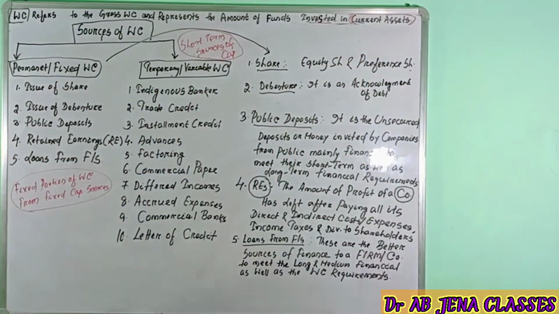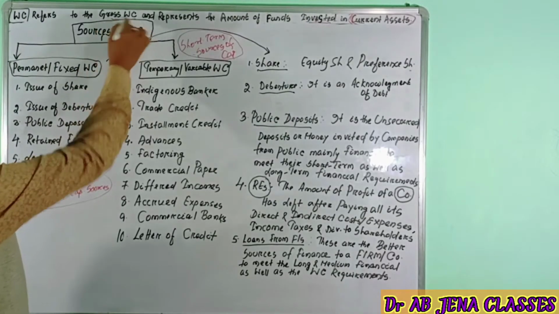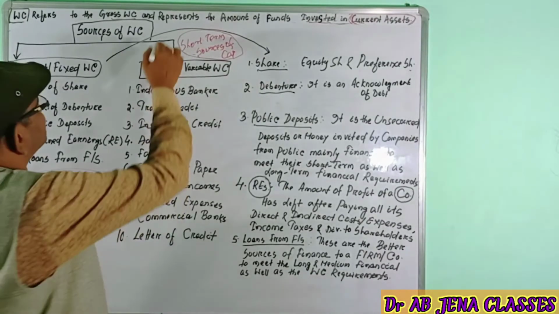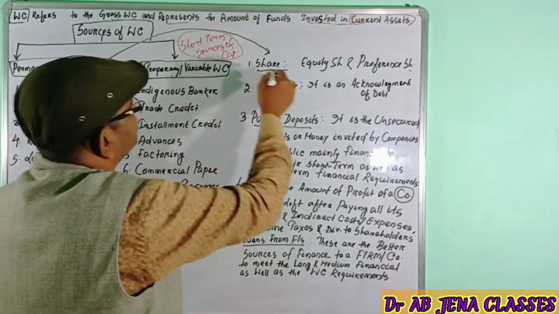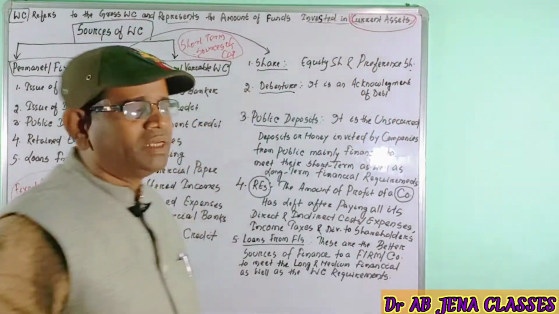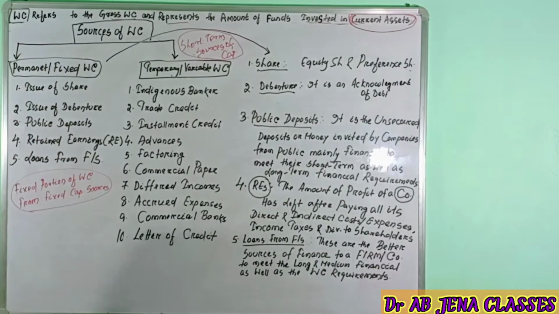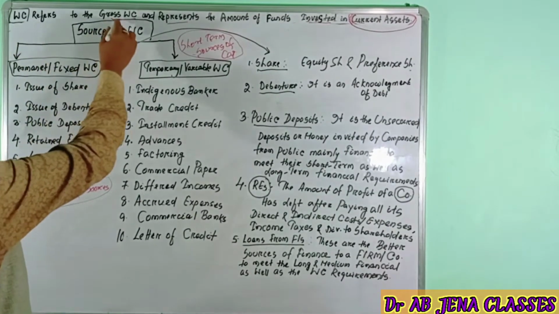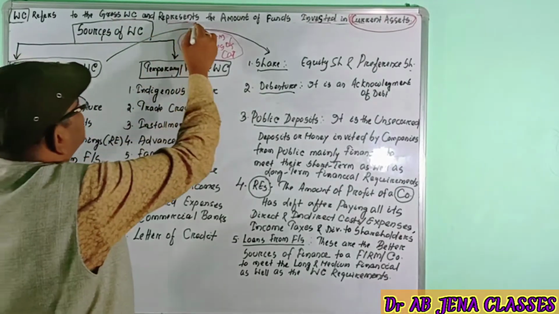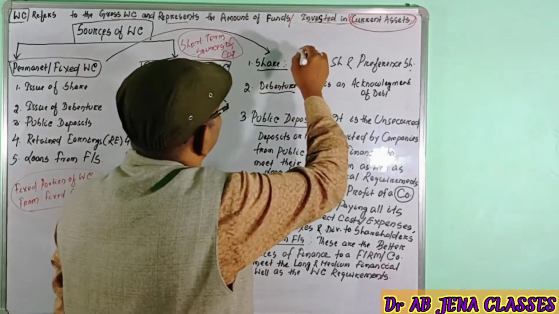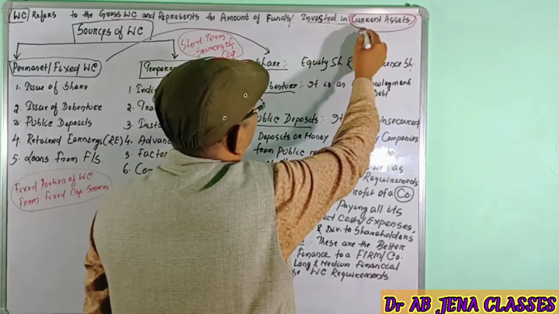What is the meaning of working capital? Working capital refers to the gross working capital, which represents the amount of funds invested in current assets. Once again, I am repeating: working capital refers to the gross working capital and represents the amount of funds, or the money or the finance, invested in current assets.